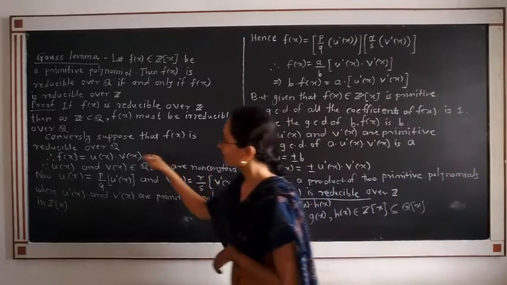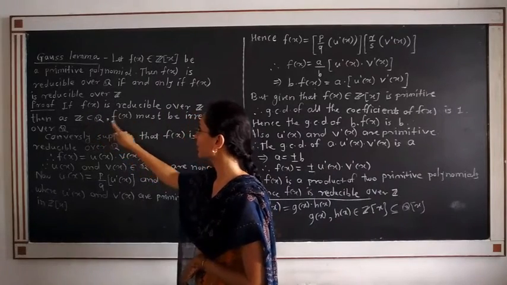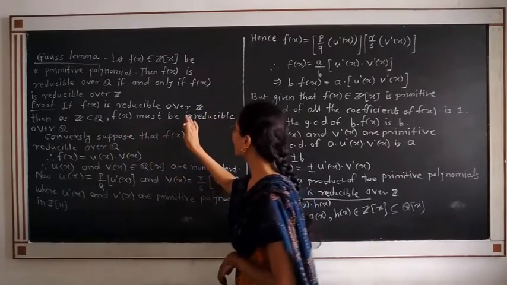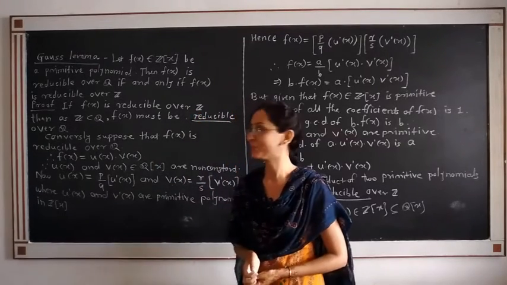That's why if f(x) is reducible over Z, then as Z is a subset of Q, f(x) must be reducible over Q.